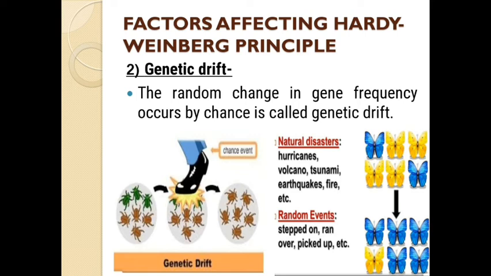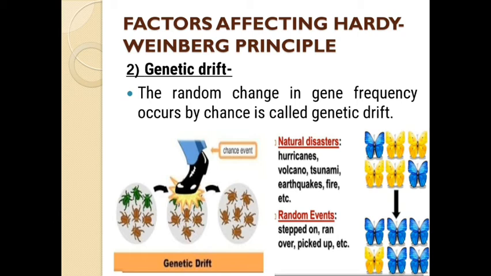Now the second diagram, can you see? Genetic drift may occur by volcano, tsunami, earthquake, fire. Any natural disaster may occur, or random events like being stepped on, run over, or picked up without knowing anything, yes or no.